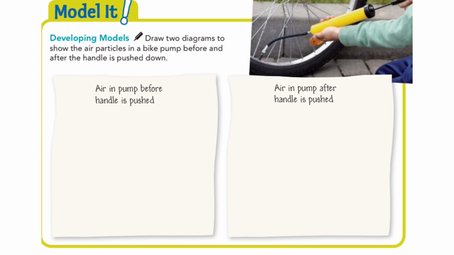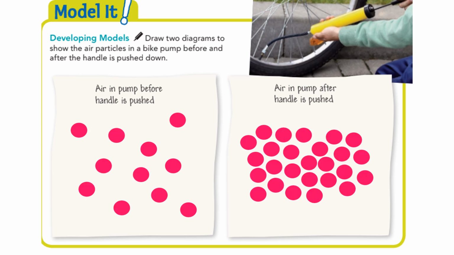All right, so here we have the image of the bicycle pump inflating the tire. And we want to draw two diagrams to show air particles in a bike pump before and after the handle is pushed down. So air in the pump before the handle is pushed down is going to look like this, and after like this. Your diagram before the handle is pushed is going to show gas particles loosely packed in a space, and then after is going to show gas particles more tightly packed in a smaller space.